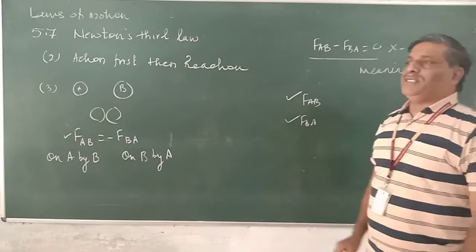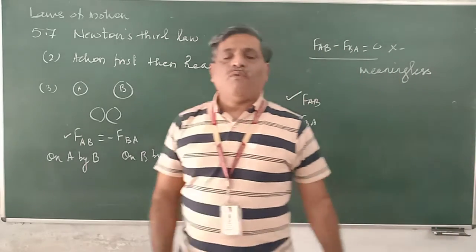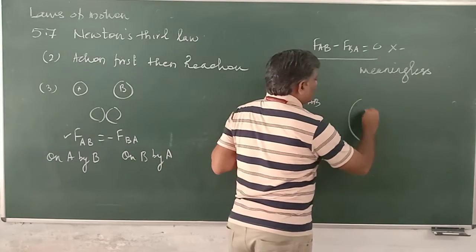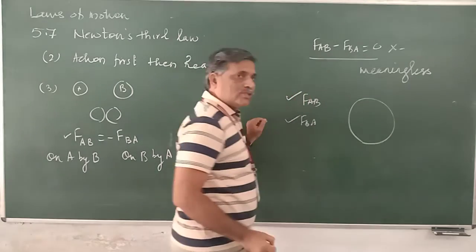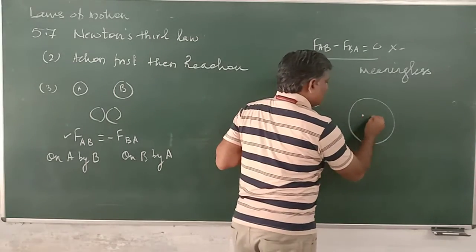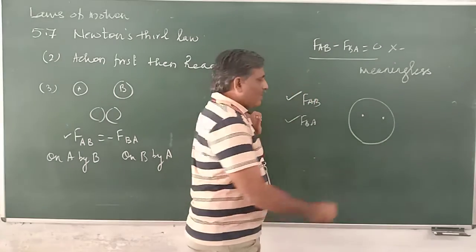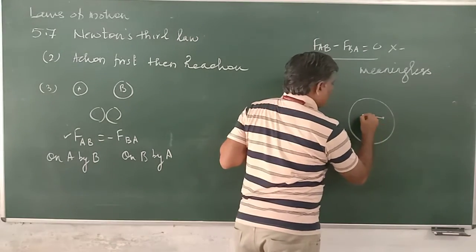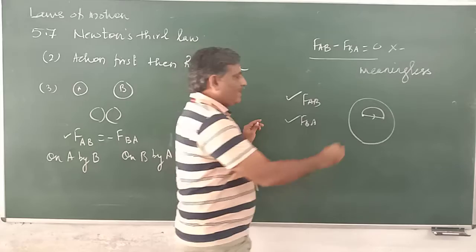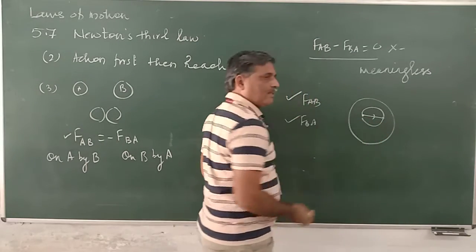But this situation is different when we are talking about internal forces. In the case of internal forces, take one particle and a second particle. There is a force on this one by this one, and then an equal and opposite force.